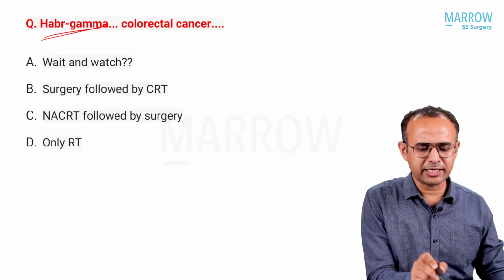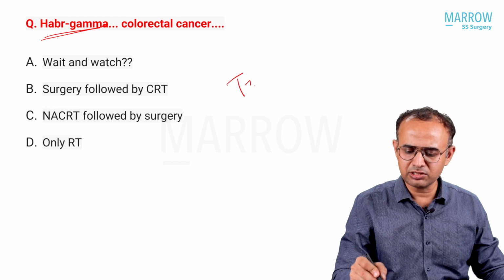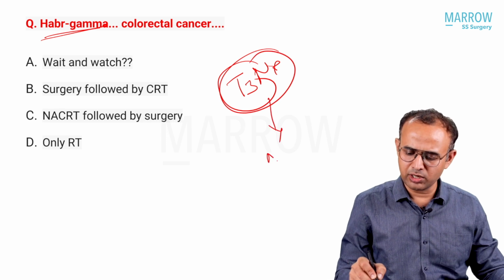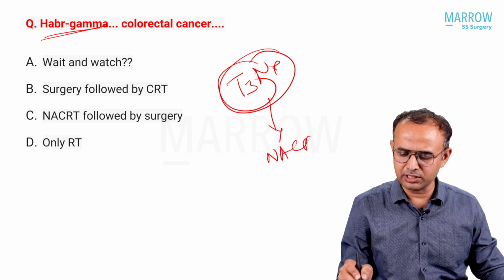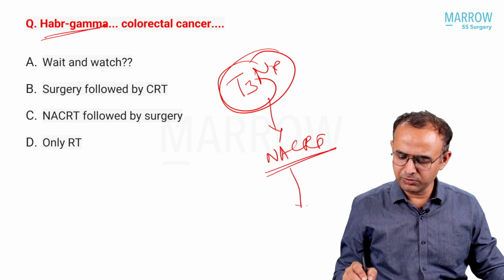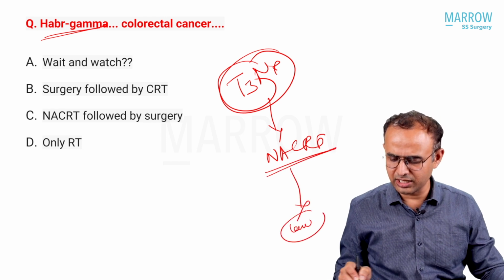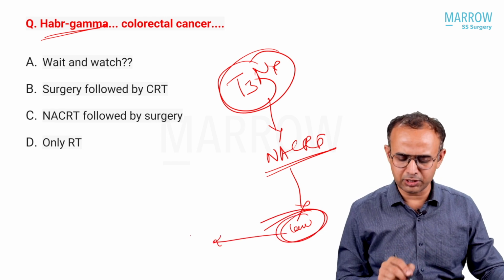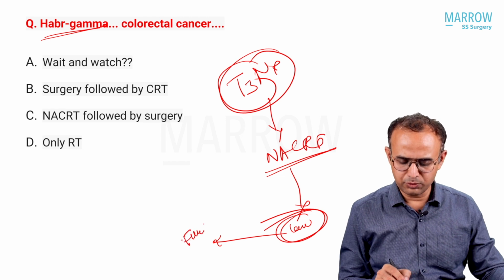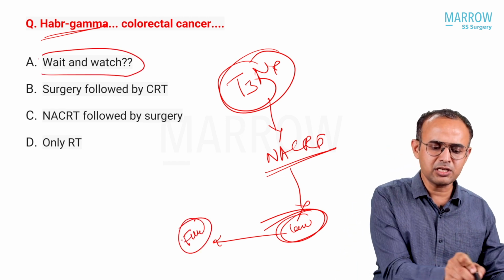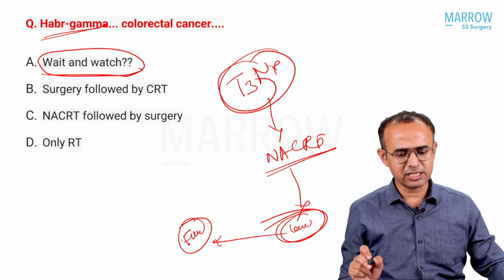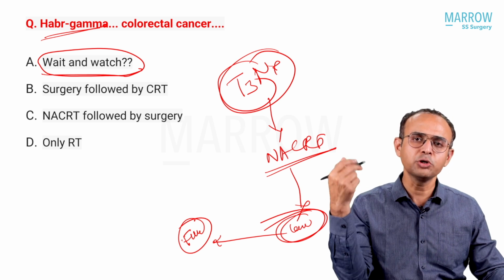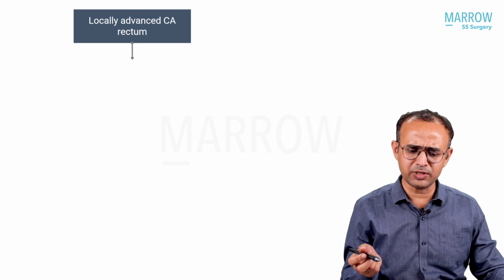Habr-Gama protocol, we know that it is nothing but in a patient with T3 disease or T3N plus disease, we give standard neoadjuvant chemo-RT to the patient, and after 6 weeks if the tumor is not there on clinical, radiological and endoscopic assessment, this patient is a good responder, we keep on follow-up and we wait and watch. This is a wait and watch policy which Angelita Habr-Gama has proposed, and it has been followed in patients who have a very good response. So this has been explained very well.